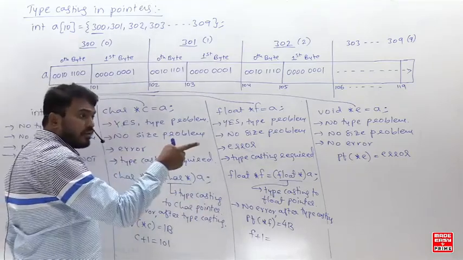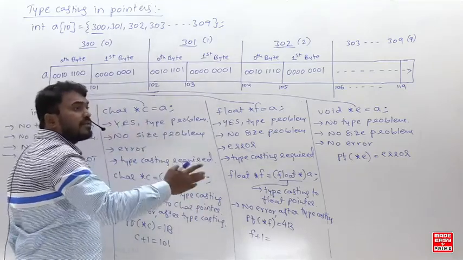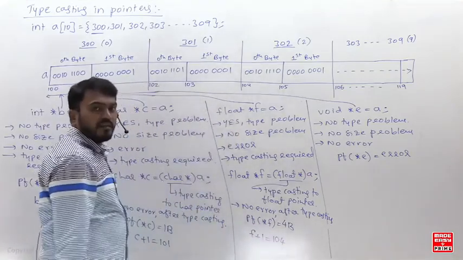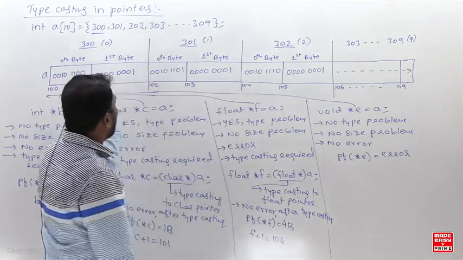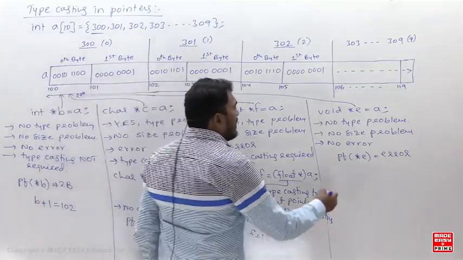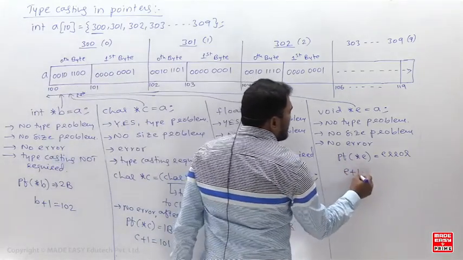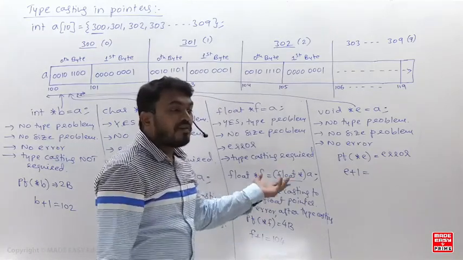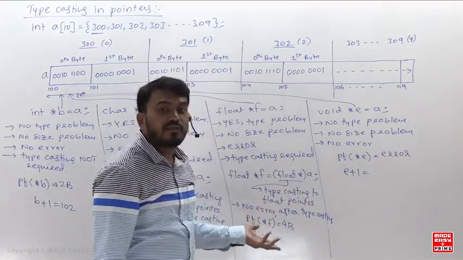But float pointer knows how many bytes it should jump? 4 bytes. So that will jump to what? 104. If I say f plus 1, it will jump to what? 104. And next, here, if I say e plus 1, how many bytes will it jump? Okay, same thing. Your void pointer does not know how many bytes it should jump.